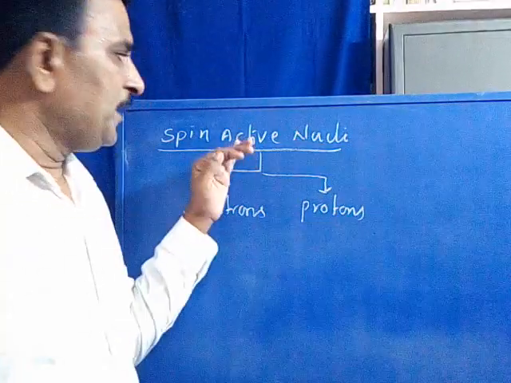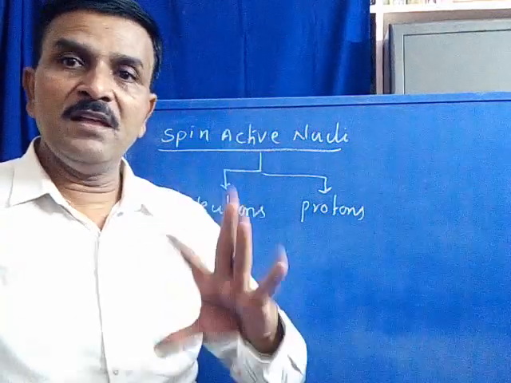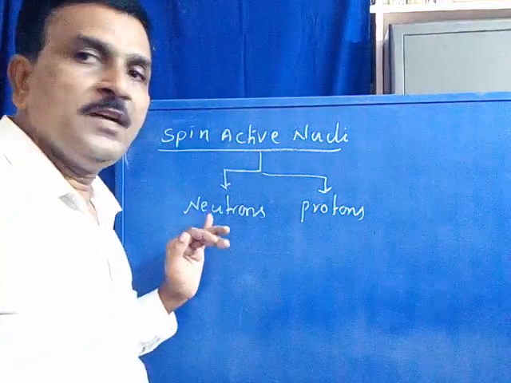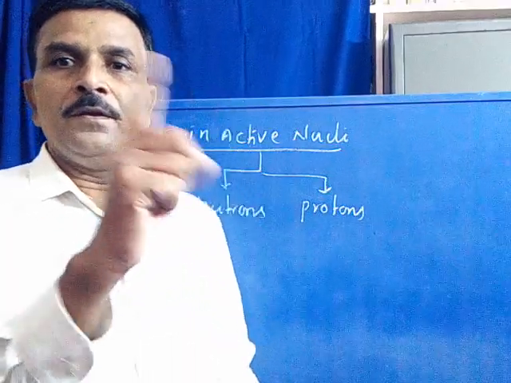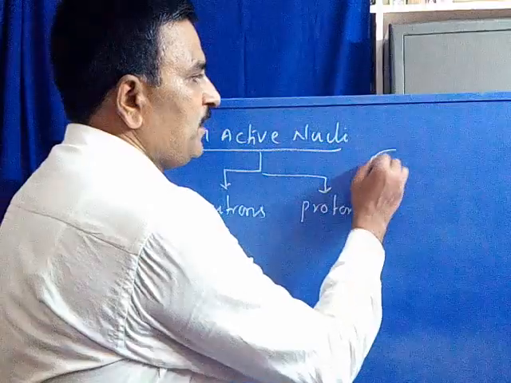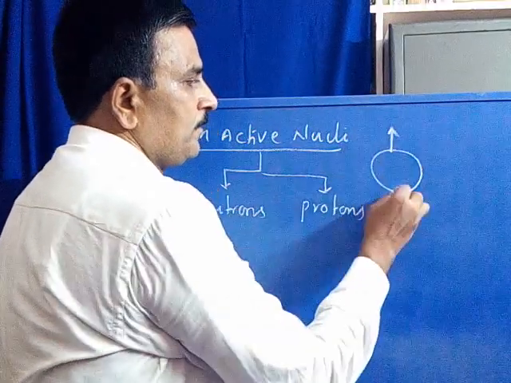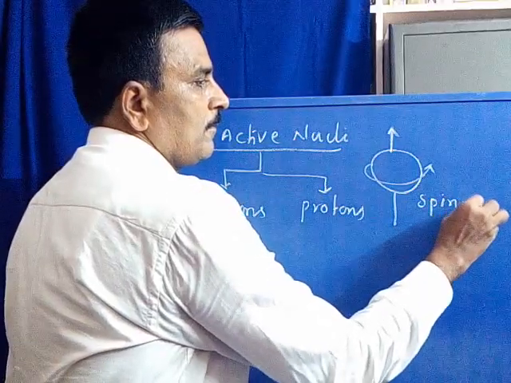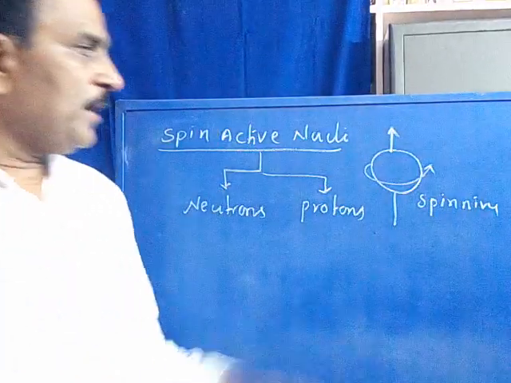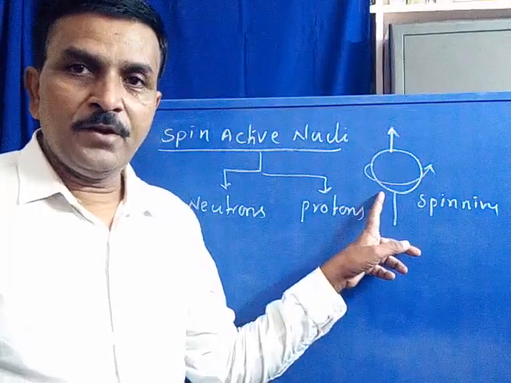Each and every atom consists of both neutrons and protons. Due to spin, say for example this is the nucleus, it is under spinning. When a nucleus spins, are you following?